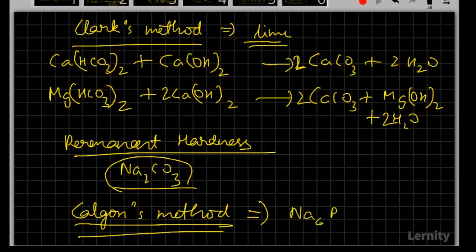So that is Na6P6O18, or you can also remember it as NaPO3 taken 6 times. We can just take all this as 6 times. Yeah. So this is how you'll be getting sodium hexametaphosphate.